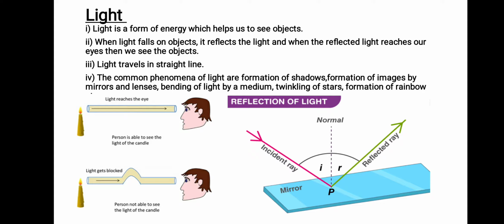Okay, and apart from this we are also going to study many phenomena of light. That is, how shadows are formed, that you have already studied in class 6, I think. When the light comes and the object blocks it, shadows are formed, right? Then formation of images we are going to discuss. Okay, how light bends when it travels in different media, how stars twinkle, how rainbows are formed, all we are going to discuss in this chapter. Okay, now